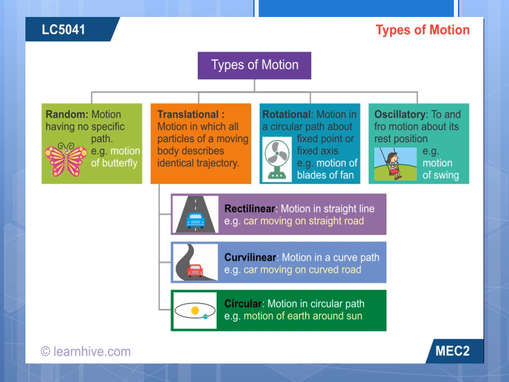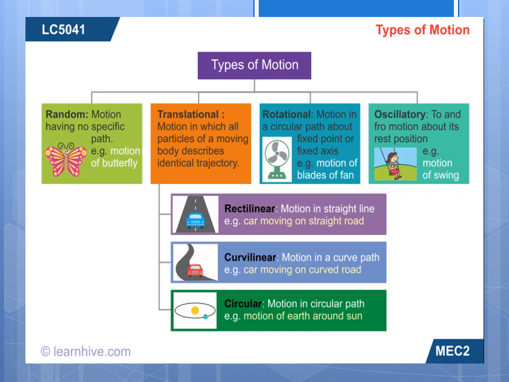Sometimes a butterfly sits on a flower taking honey, then goes to another flower, sometimes going far away and making rounds. Sometimes it goes here, takes rest, sometimes goes far away, sometimes to the next flower. That has no specific path. Random motion has no specific path.